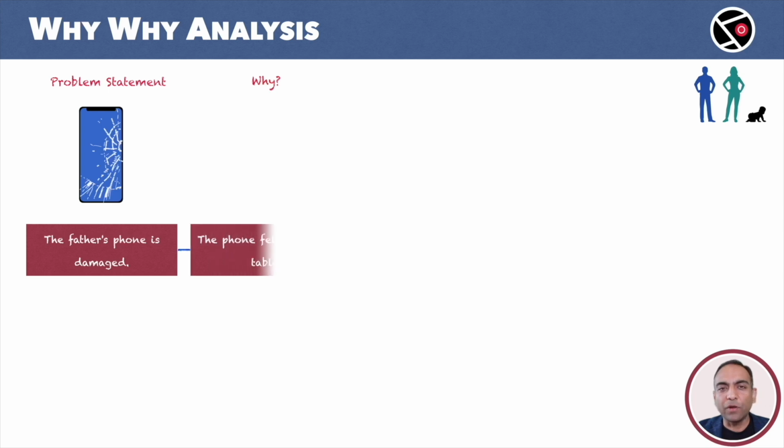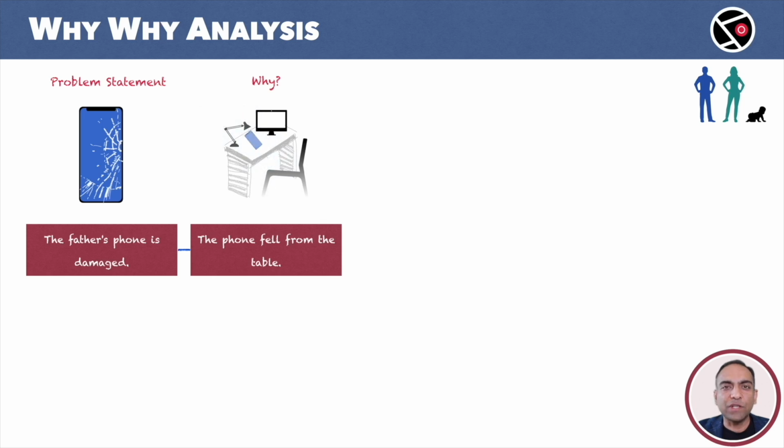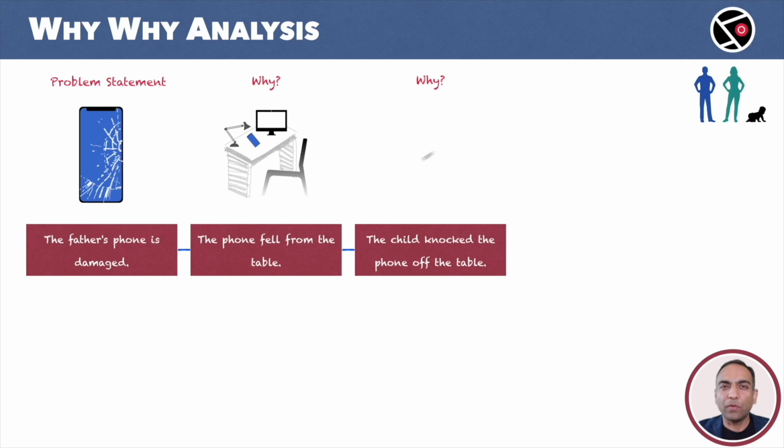The phone fell from the table. So, we have a table. The phone was somewhere on the table. It fell and it broke. But why did the phone fall? This is our second why. The child knocked the phone off the table. We still have the table, the phone, and now we know that the child is involved too.